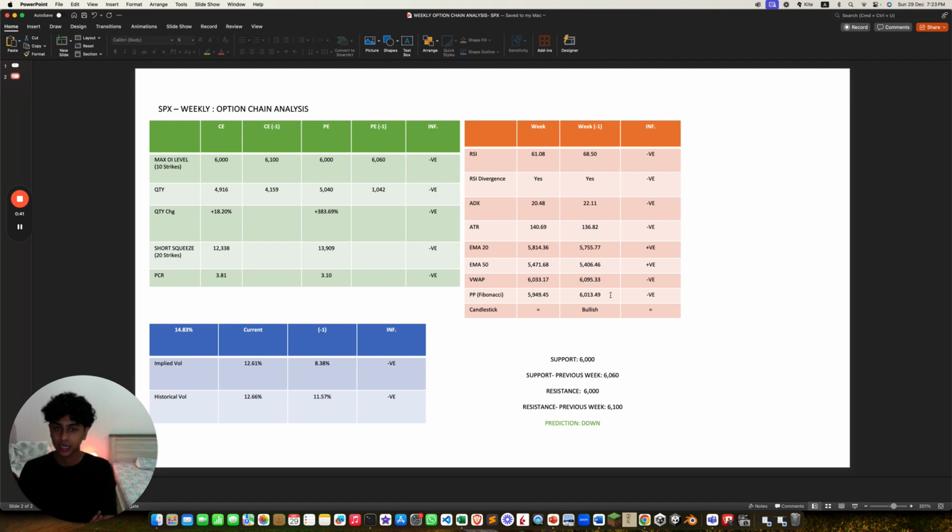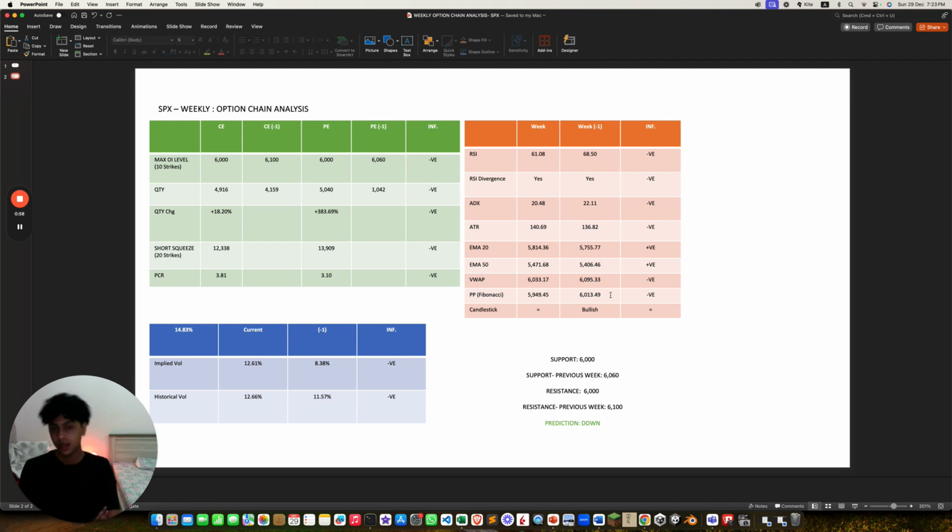RSI lower, that's negative. Divergence, that's negative. ADX is lower, that's negative. ATR is higher, that's negative. EMA is higher, positive. Both EMAs are higher, that's positive. VWAP is lower, negative. Pivot point is lower, also negative.